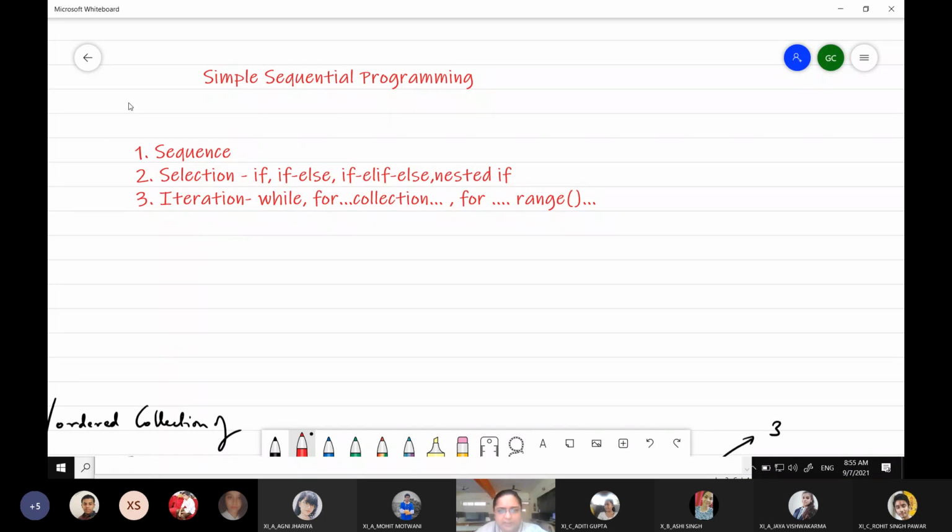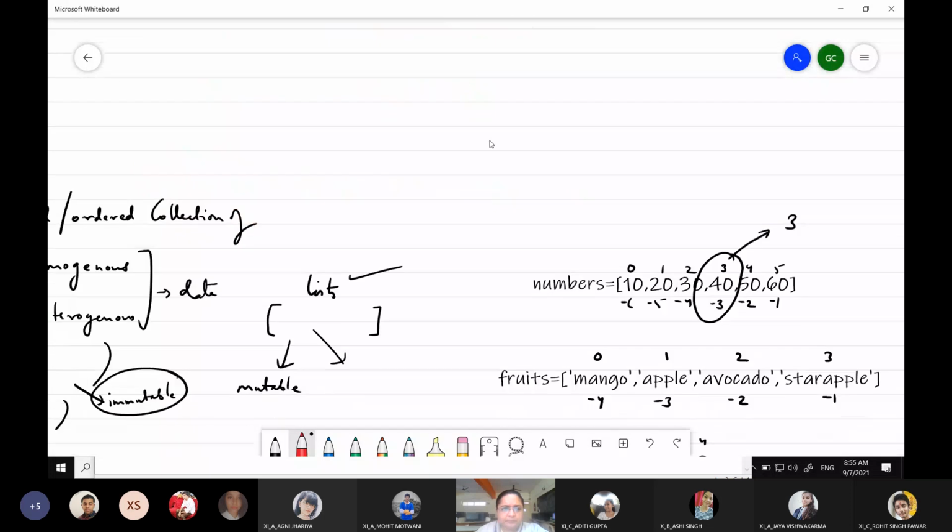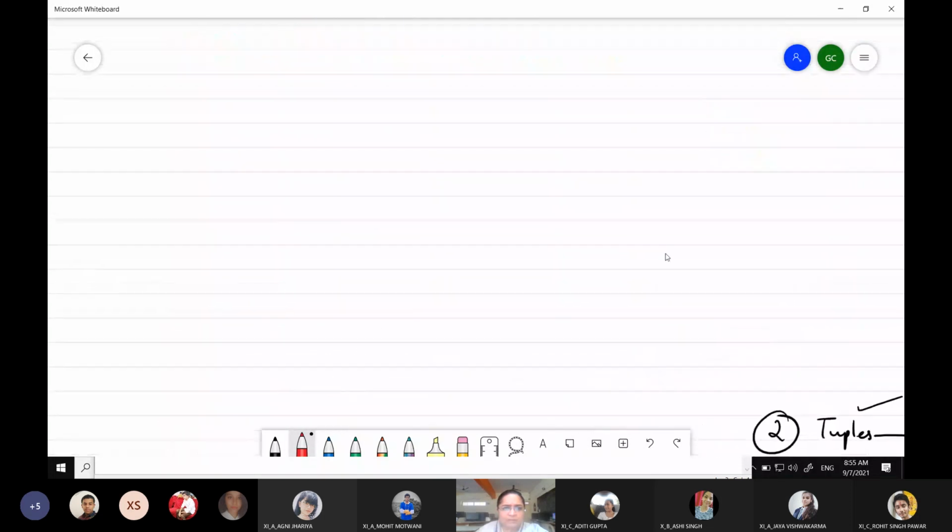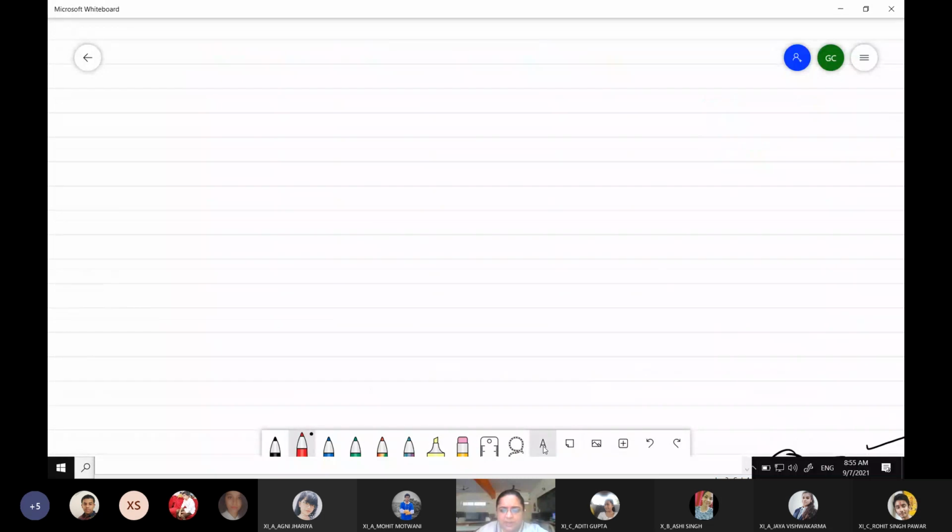And students, you need to take these three seriously. अगर ये तीनों चीजें आपकी अभी क्लियर नहीं होती हैं, तो आगे चल के कोई भी टॉपिक आप क्लियर नहीं कर पाओगे. So the golden rule is, when it is being taught, take it seriously, and you have to practice it. Practice as many questions as you can based on these, right? So we are going to start with simple sequential programming.